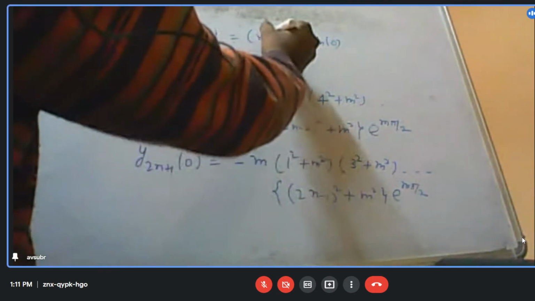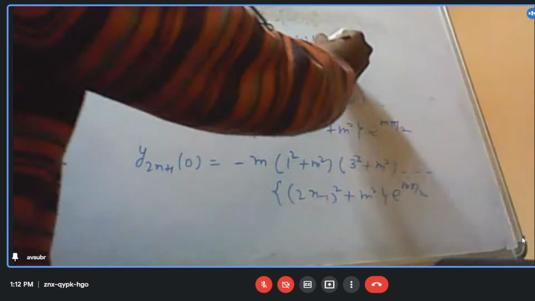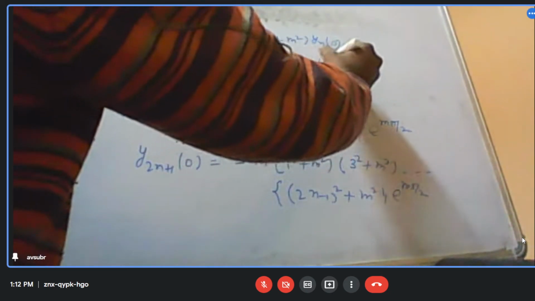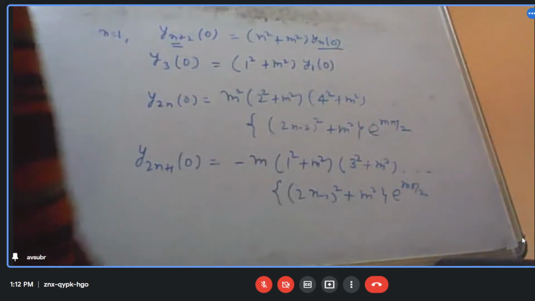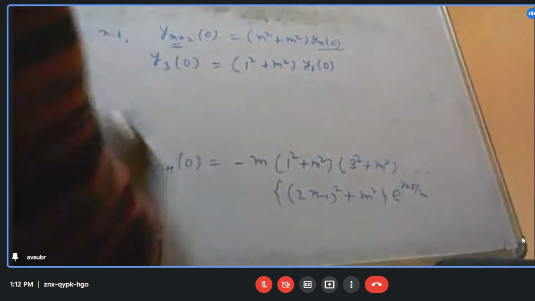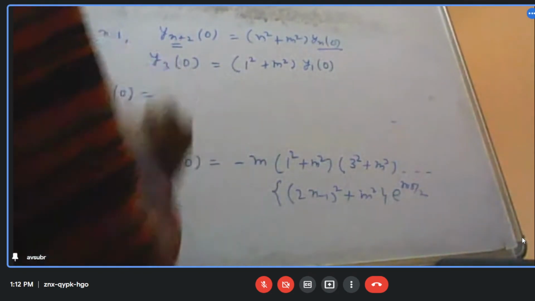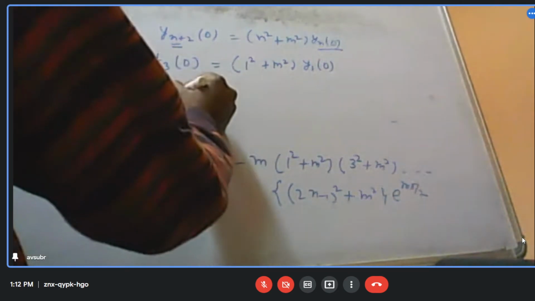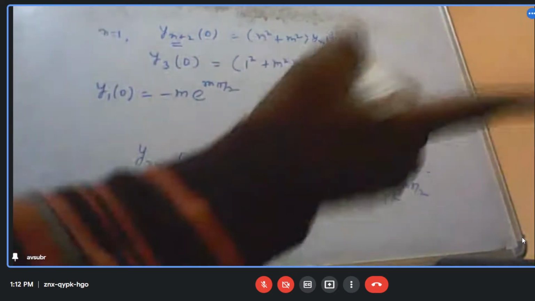That is equal to (1 square plus m square) into y1. What value of y1 did we find at x equal to 0? Minus m e to the power m pi by 2.